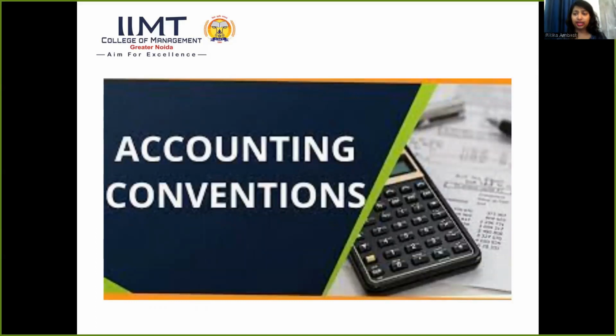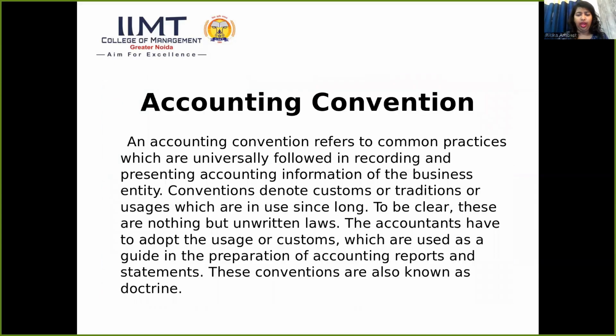Our next topic is accounting convention. We have discussed all the accounting concepts, and next we will discuss accounting convention. First we should know what a convention is. An accounting convention refers to common practices which are universally followed in recording and presenting accounting information of the business entity.